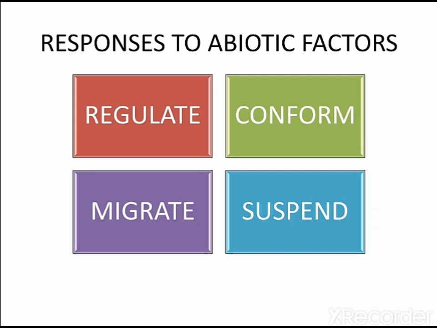First, we are going to discuss the different ways in which organisms respond to the various abiotic factors present in the surroundings. Basically, we will be discussing four main responses. Number 1 is known as regulation, number 2 is conformation, number 3 is migration, and number 4 is suspension. So let us start with the very first one.